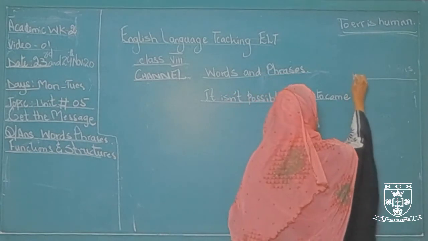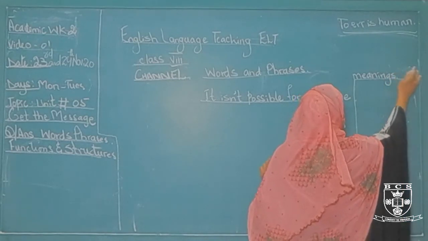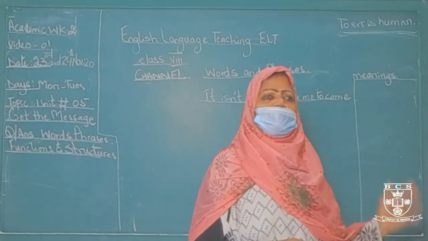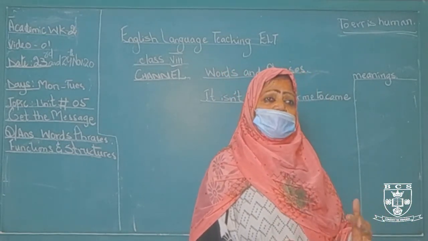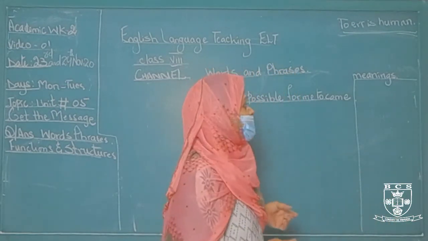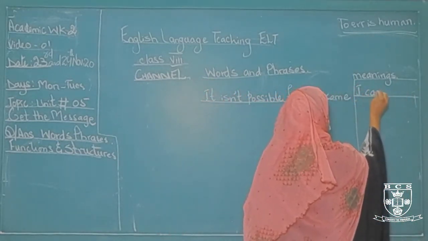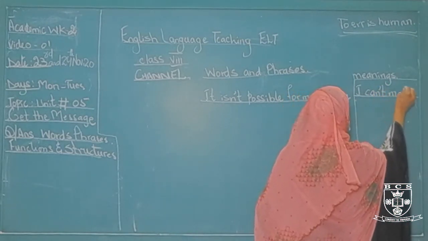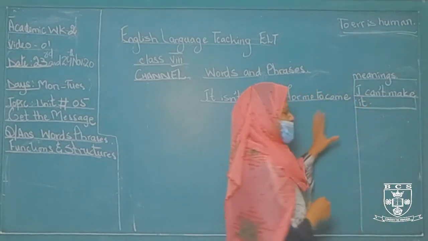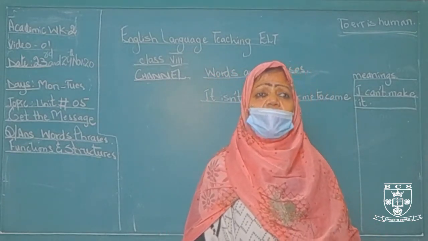These are the meanings of the phrases. Now the world is developing so much. When I was a child, I said impossible, possible, impossible, possible. Now the world has changed completely, so you will not use the same word. You will use the meaning of it. I can't make it. It is the same meaning as impossible.